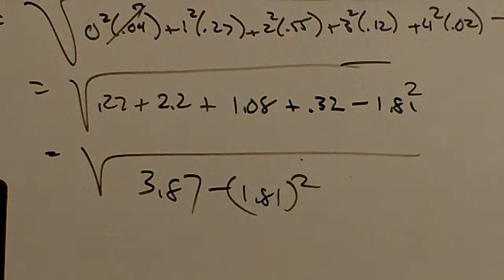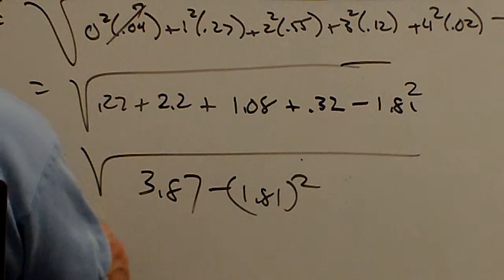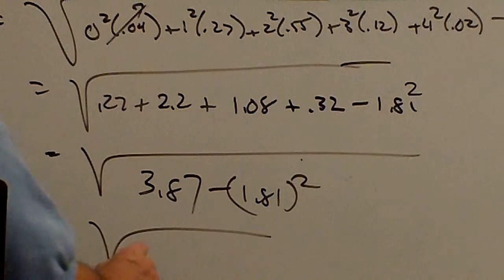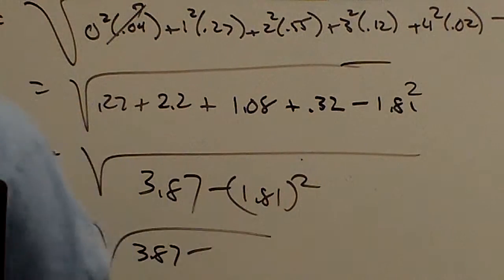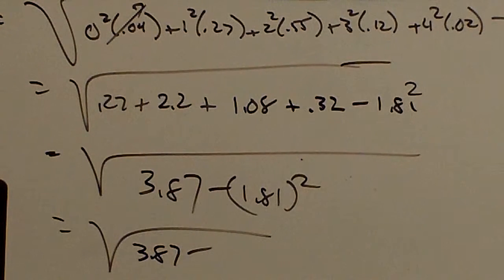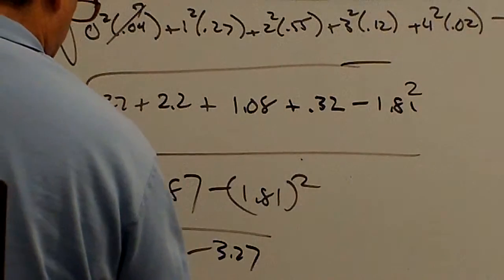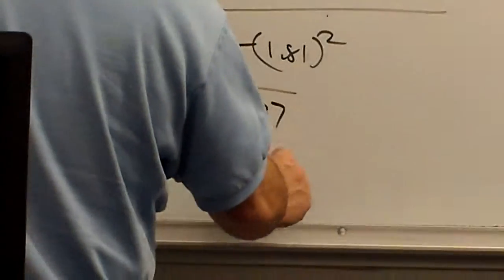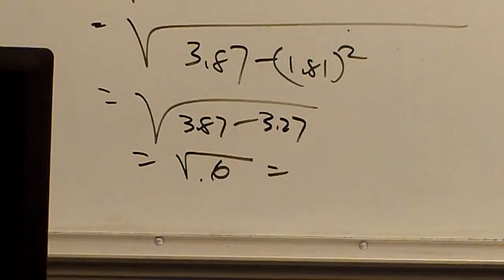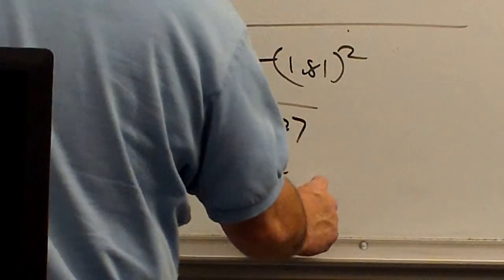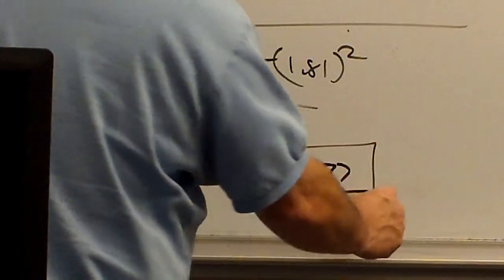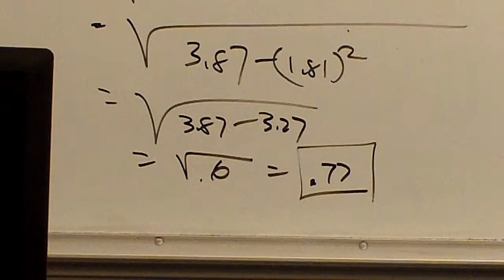Is that right? 3.87 when you add all this up? And what's 1.81 squared? What's 1.8 times 1.8? 3.27. I subtract those, I get the square root of 0.6, and that's equal to what? 0.77. Is that what the calculator gave you for the standard deviation? Hey, it works.